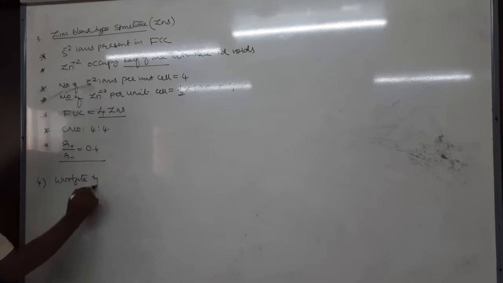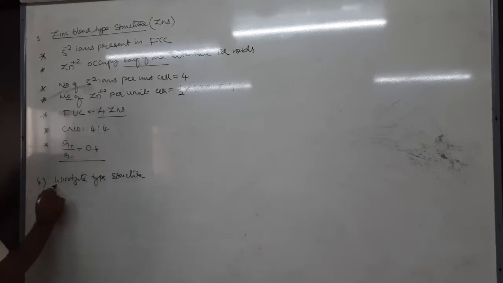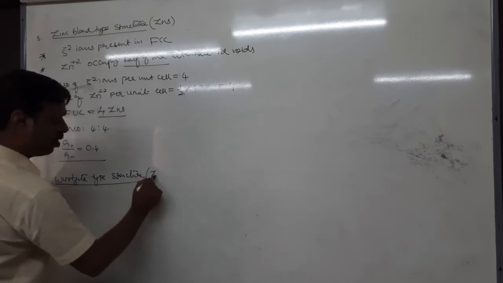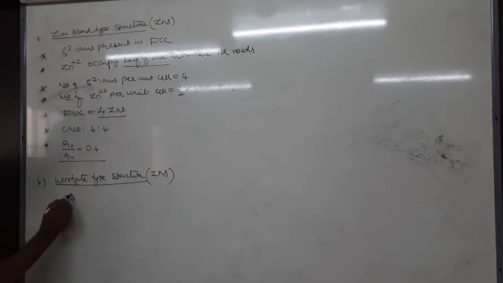Wurtzite type structure. Example: ZnS only, because ZnS has both structures. That's the example for polymorphism: zinc sulfide. Here in wurtzite type structure, what about S minus 2 and what about zinc plus 2?